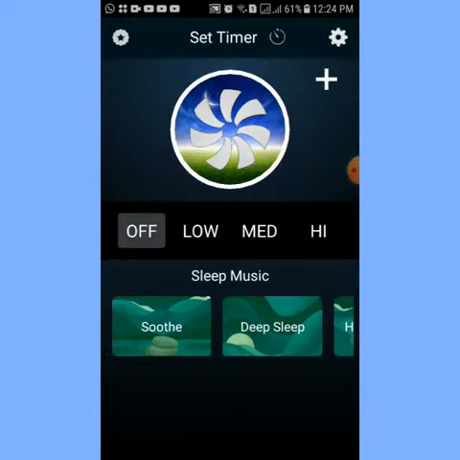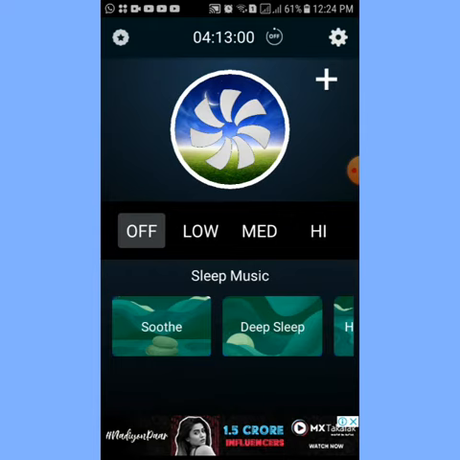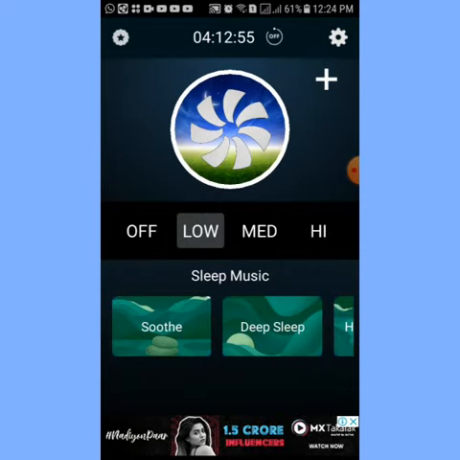Now you can set the time. I'll set the time, then tap on this done. Now you can run in low, medium, high. Now I will tap on low. Now you can see, you can hear the sound.